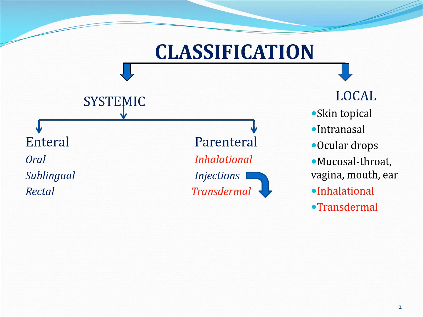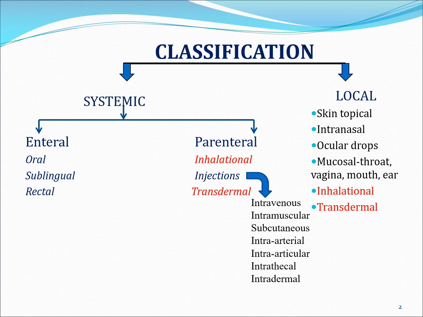In local, it was classified further into skin topical, intranasal, auricular drops, mucosal throat, vaginal, mouth and ear. The parenteral and local coincidence was there in inhalation and transdermal.